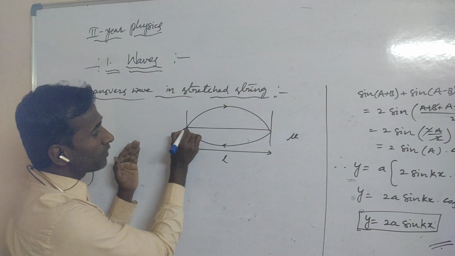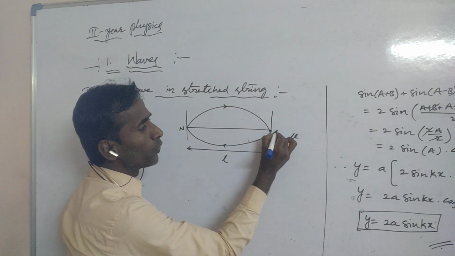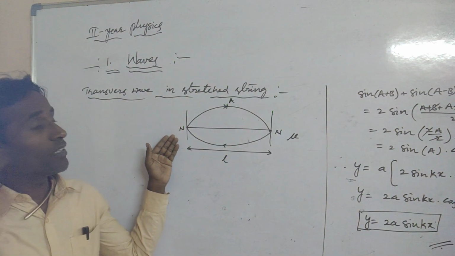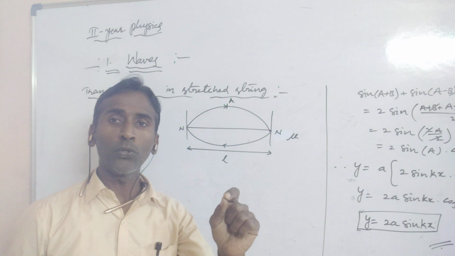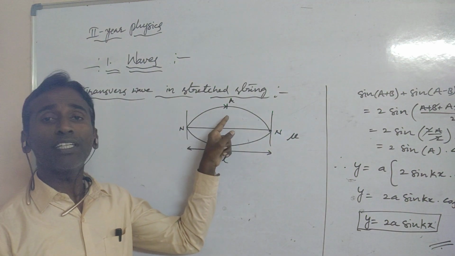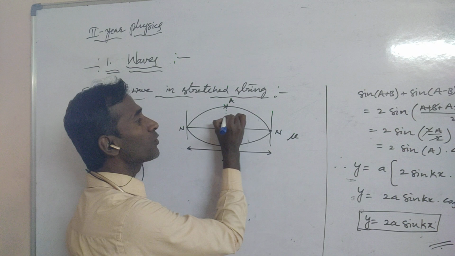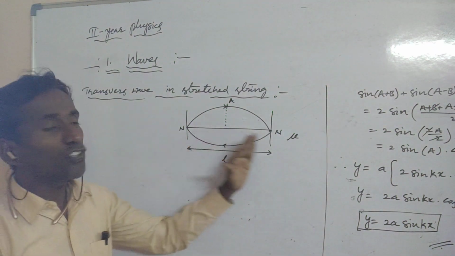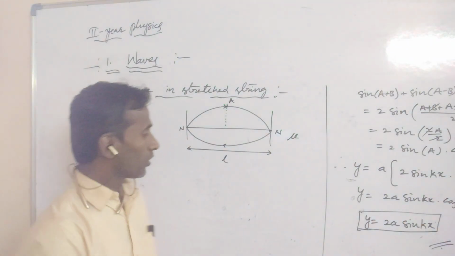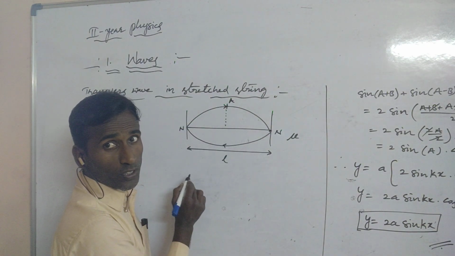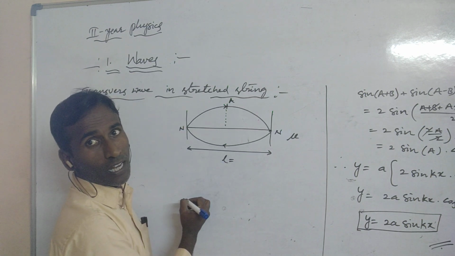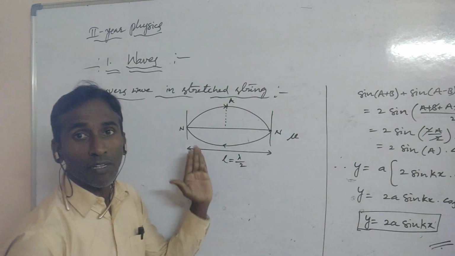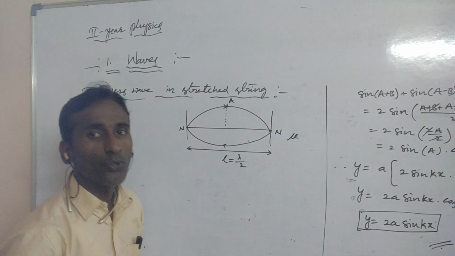Here this is a node and this is a node, and this is the maximum amplitude, the antinode. First of all, what is a node? A point which has zero amplitude is called a node, and a point which has maximum amplitude is called an antinode. The distance between two consecutive nodes is L equals lambda by 2.